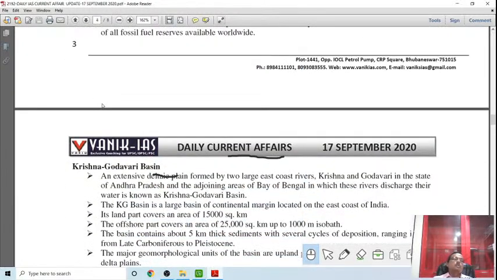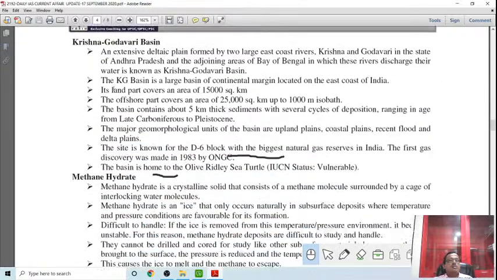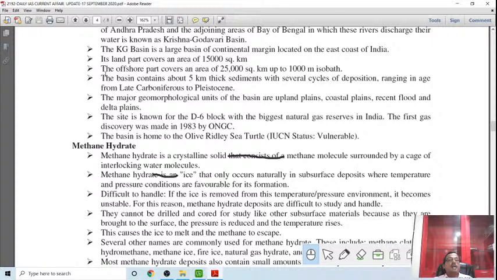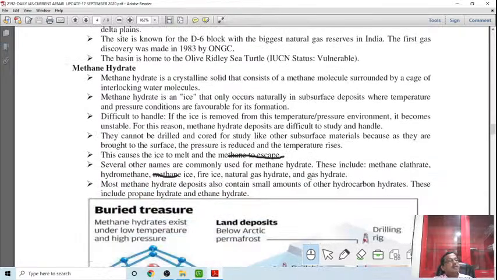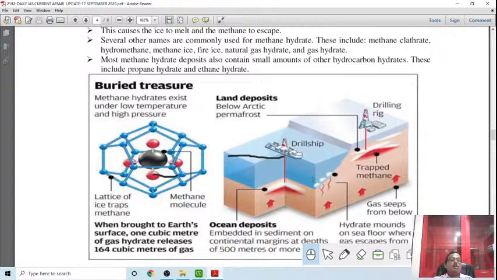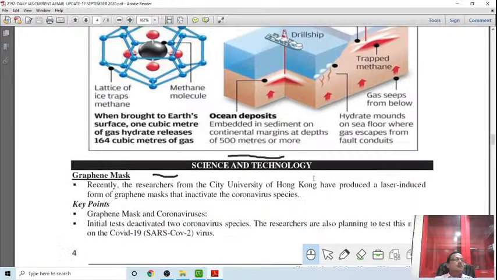So nothing much, it is not very difficult to understand. What is a methane hydrate? Methane hydrate is a silicate solid that consists of methane molecules surrounded by a lattice of interlocking water molecules. So that will be extracted, and that is right now under scientific purview or scientific development. Drilling technology and all these have been developed right now to extract it as a source of energy.